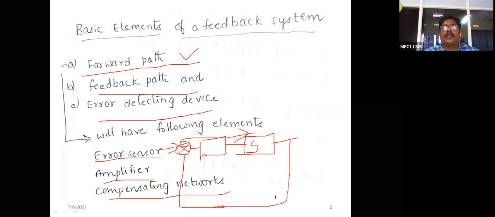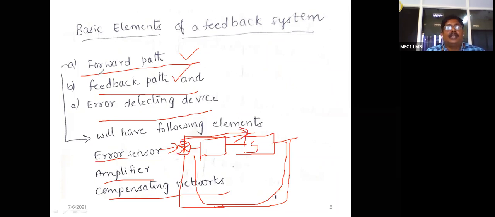This is the error detector, right? And from here onwards, it moves towards the system, whatever the process, and that is called the forward path. And the feedback path is whatever feedback we are giving from the output to the input. So these are the two: forward path and feedback path. And the error detecting device, you know very well, is the error detector. It is detecting how much error is there, right?